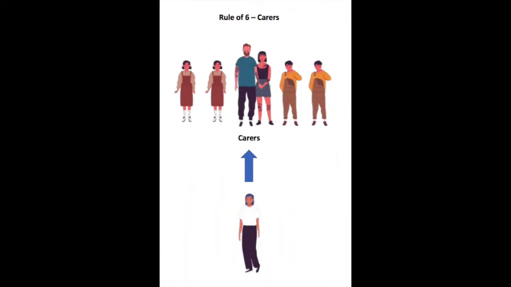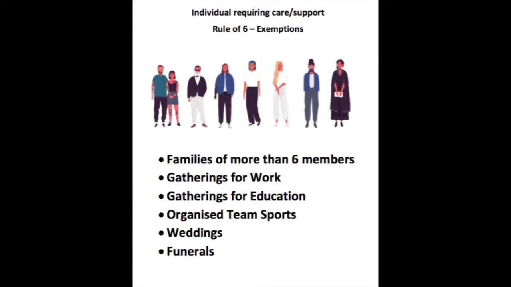In this diagram, if there is already 6 or more people living in the house, then no other people can visit unless there is others who are part of your social bubble, something that we will describe soon. As in this diagram, if there is someone who is a carer, then they can join you even if there is more than 6 people in your household. This diagram shows that there are exceptions to the rule of 6.